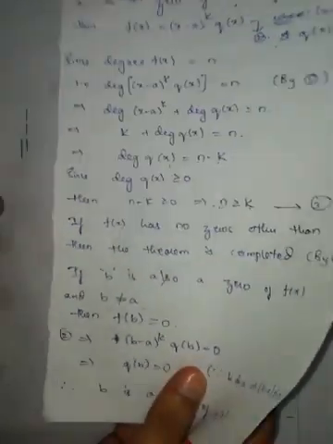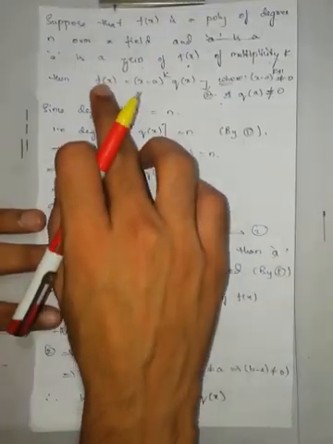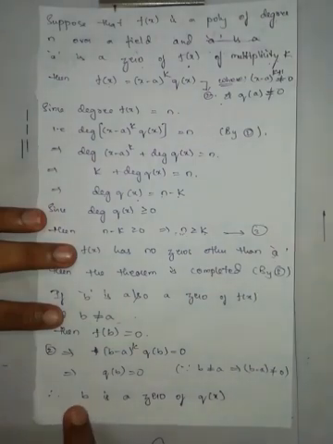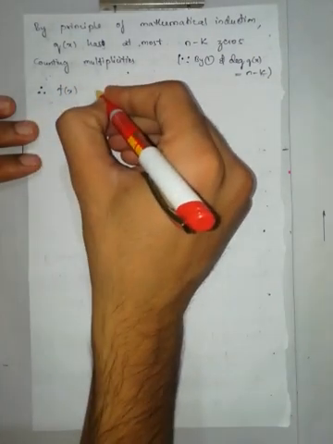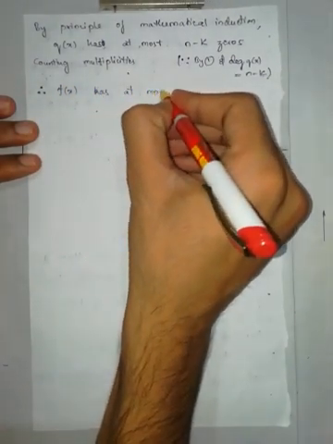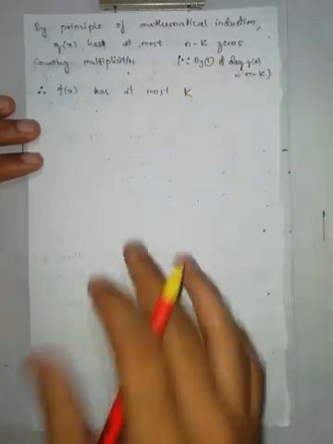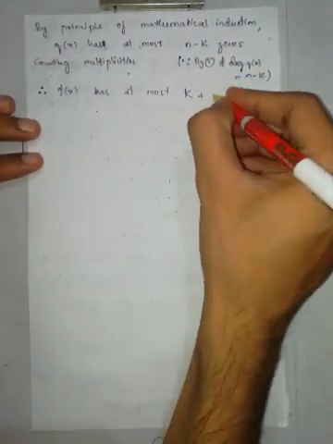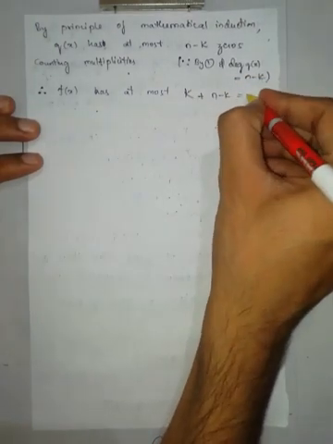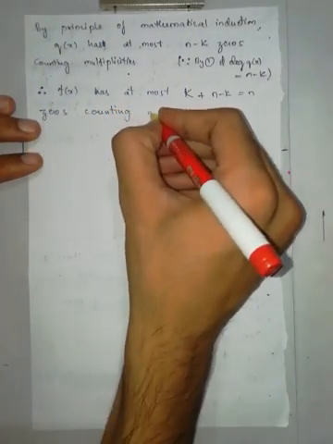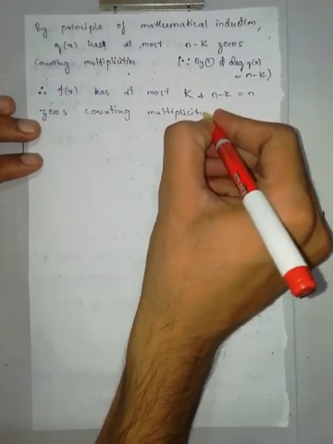Therefore f of x already has k zeros at a, and this q of x also has b as a zero, at most n minus k times. Therefore the total number of zeros: f of x has at most k zeros of a plus n minus k zeros of b, which is equal to n zeros, counting multiplicity.